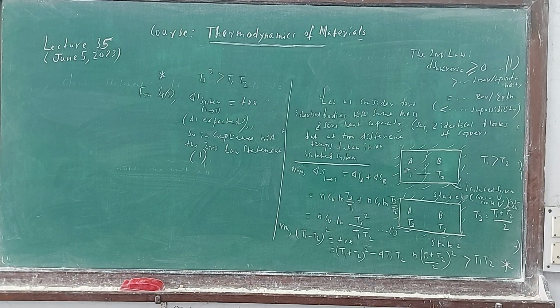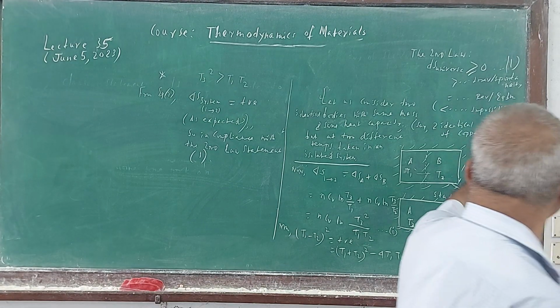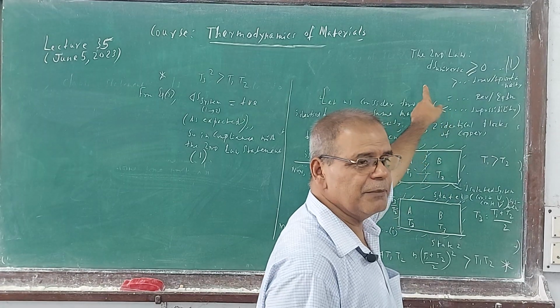Like water flows from a high level to a low level. Current flows from high electric potential to low electric potential. So everywhere you are seeing the same thing, and heat flows from high to low. But what is the reason? The reason is given by the second law.